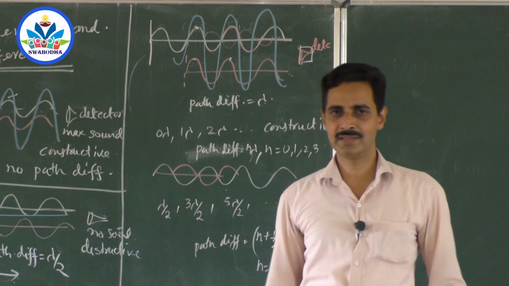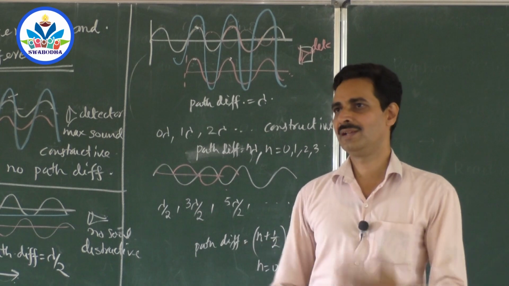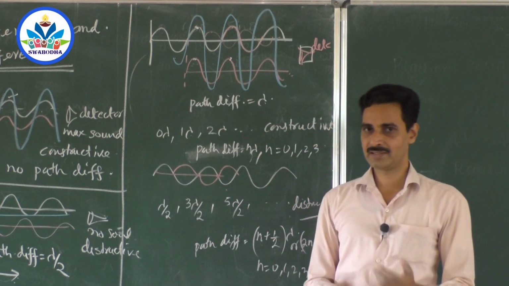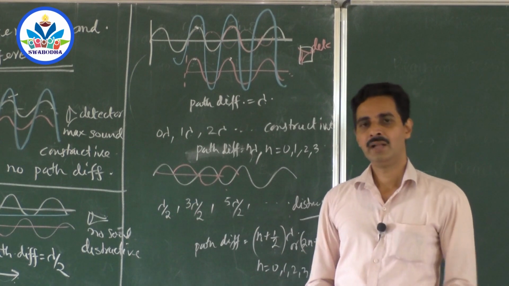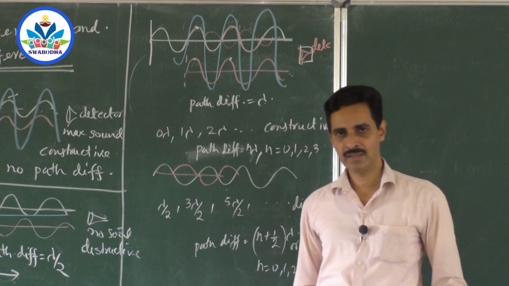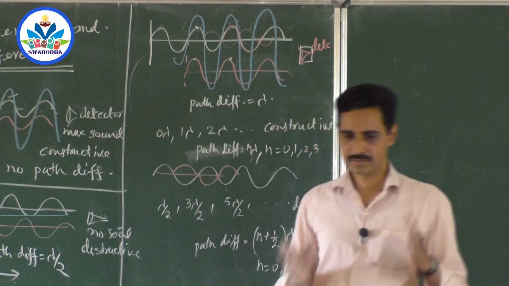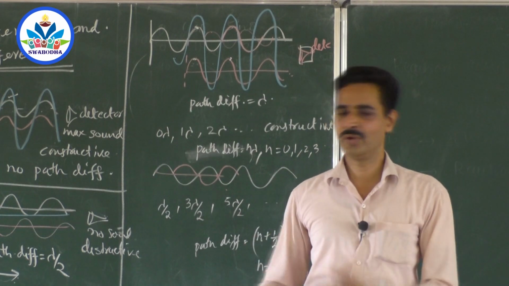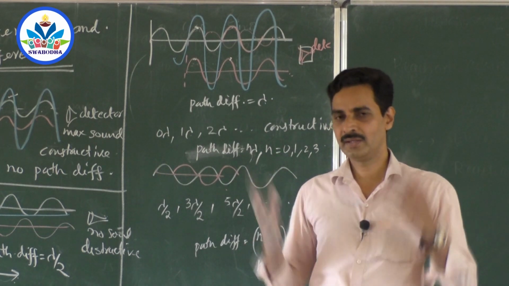We will have a few more animations to support this and a few more ideas to support this. And we will work out 1 or 2 problems. Then you will understand the idea behind this. Then we will move on to the actual light wave superposition, that is interference, right? Till then, take care, study this, and develop your own ideas. Think about this when you are going here and there. So keep it fresh in your mind.